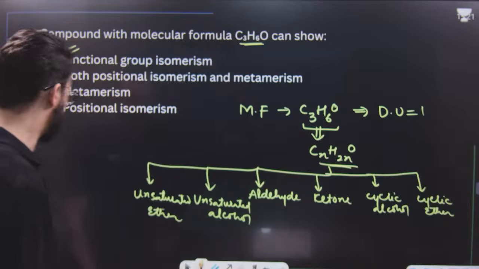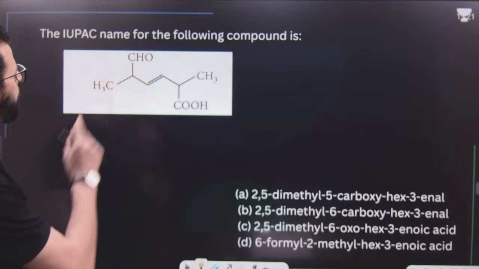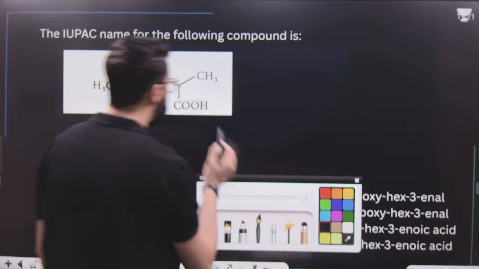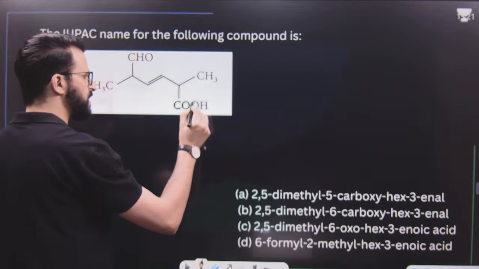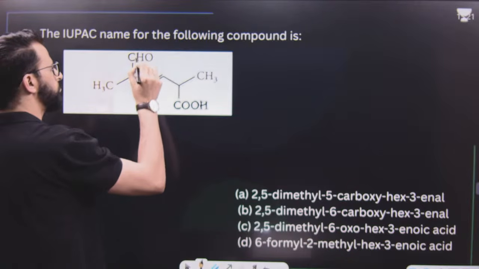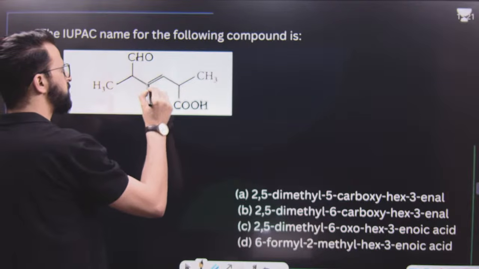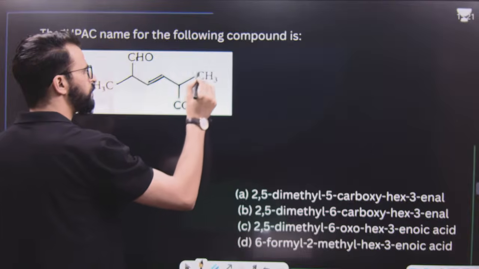This is a very, very simple question. After that, the question is the IUPAC name for the following compounds. First of all, this is COOH, the main or principal functional group of this compound. This is CHO, that means this compound has more than one functional group. That means it's a polyfunctional compound.